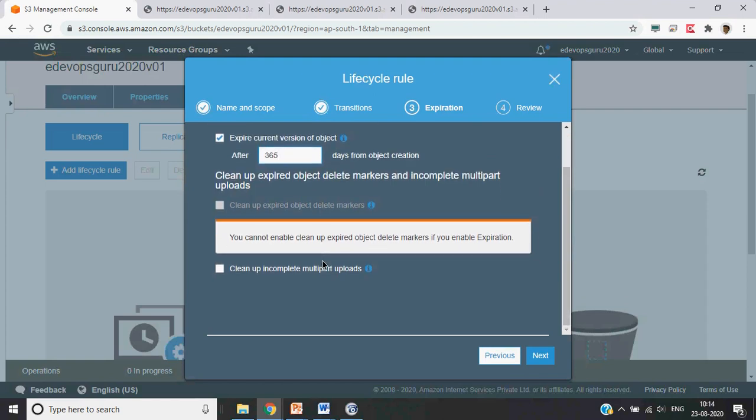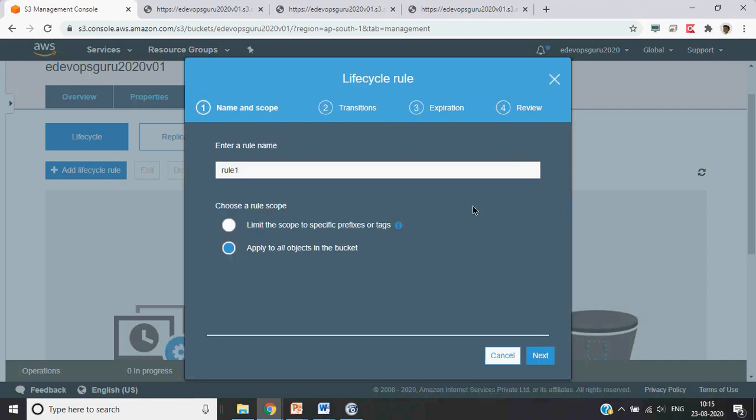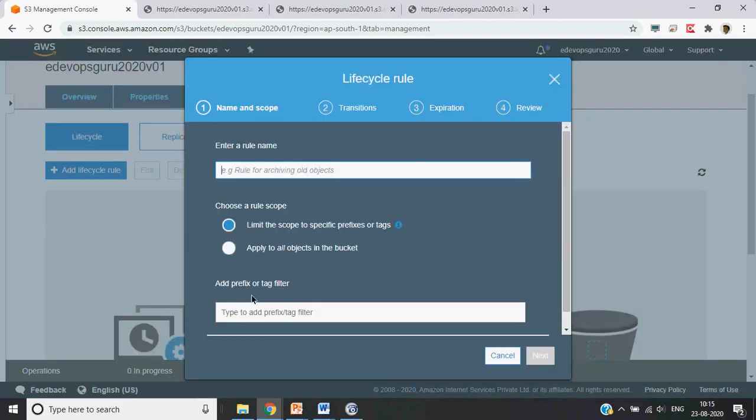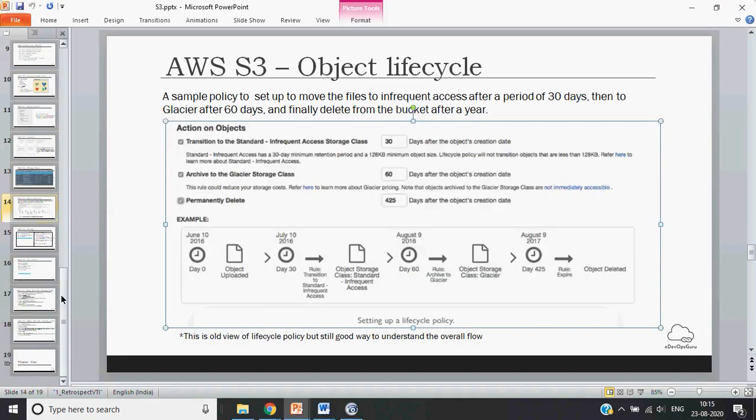AWS just keeps on updating the GUI, how it works. So you can just choose the scope and what will happen. We will not go deeper into it, but I think getting the concept is more important. You will find the different documentation in AWS, because this GUI just keeps on changing. It's just the concept which you need to apply. Okay, so this is how you can keep adding the life cycle rules on a particular object, or even on a bucket itself.